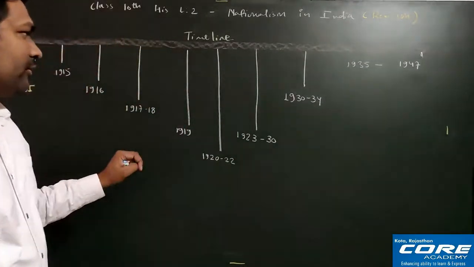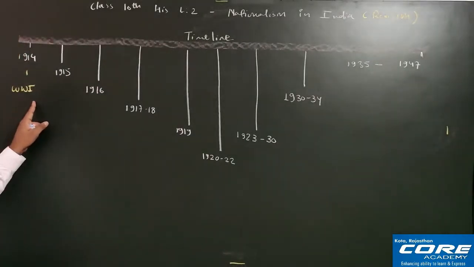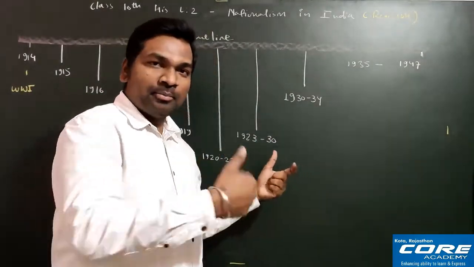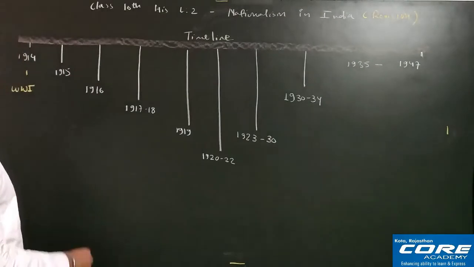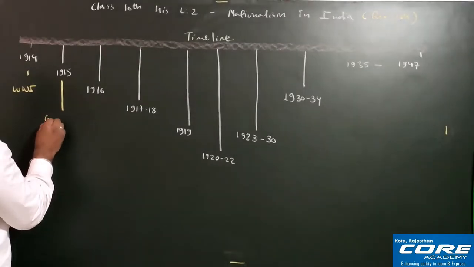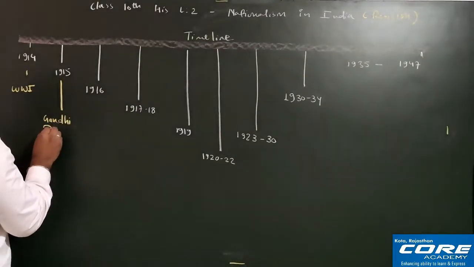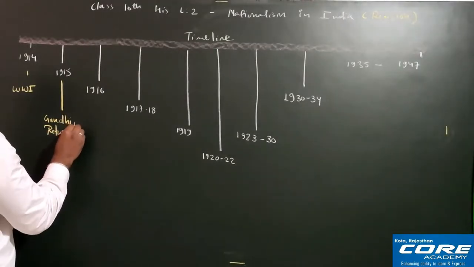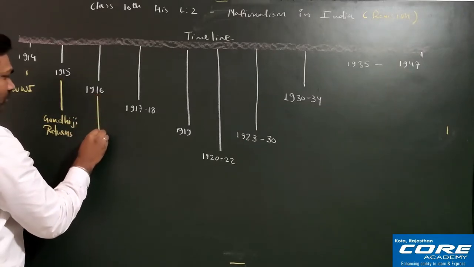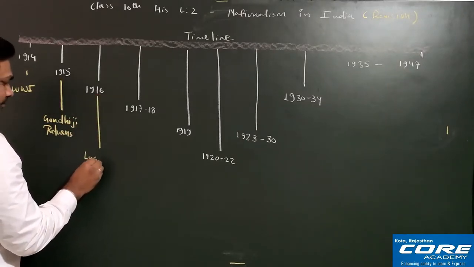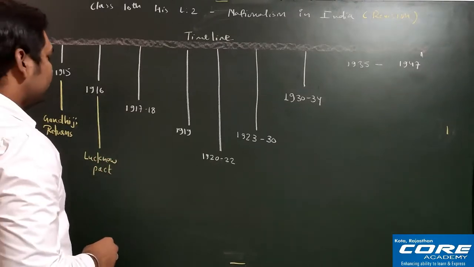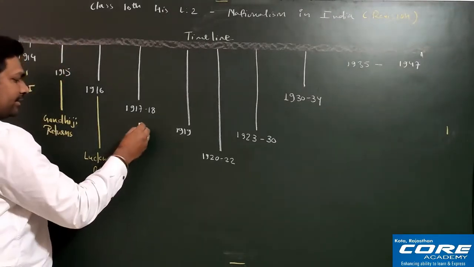Okay, writing all the events here. Like I have written WW1, that is World War One, similarly you please write all the events before I complete. So here 1915, as you all know, Gandhi ji came back to India. Gandhi returns. Then in 1916 we have the Lucknow Pact. Pact means agreement. Lucknow Pact. Then in 1917 to 18 we have